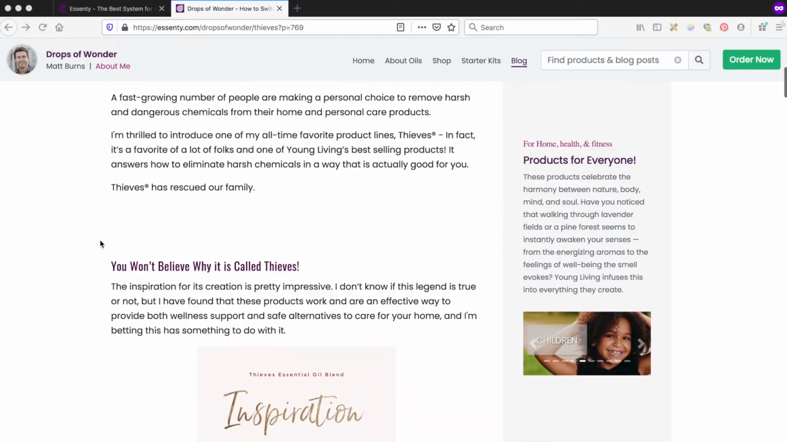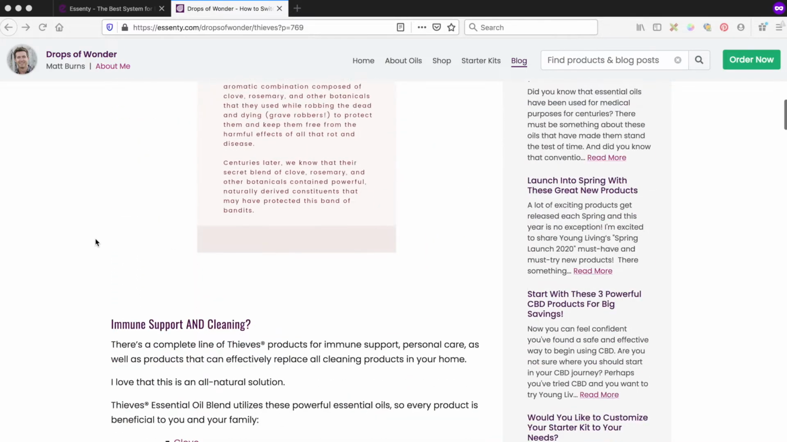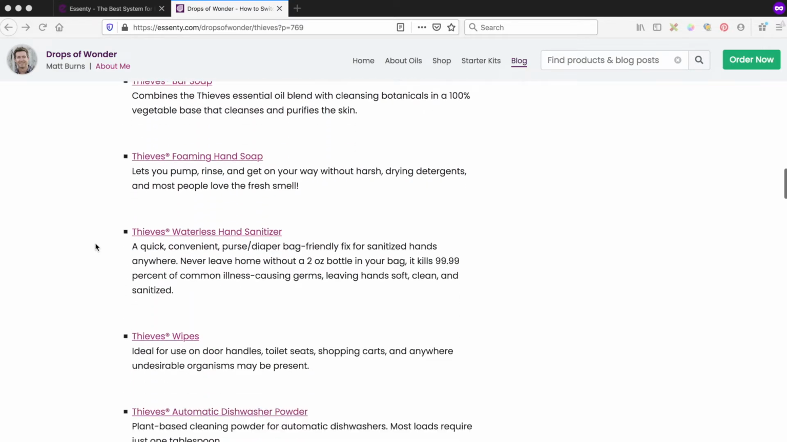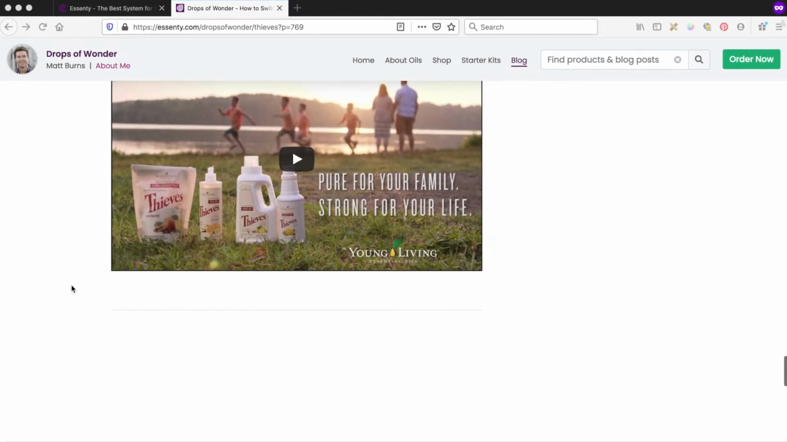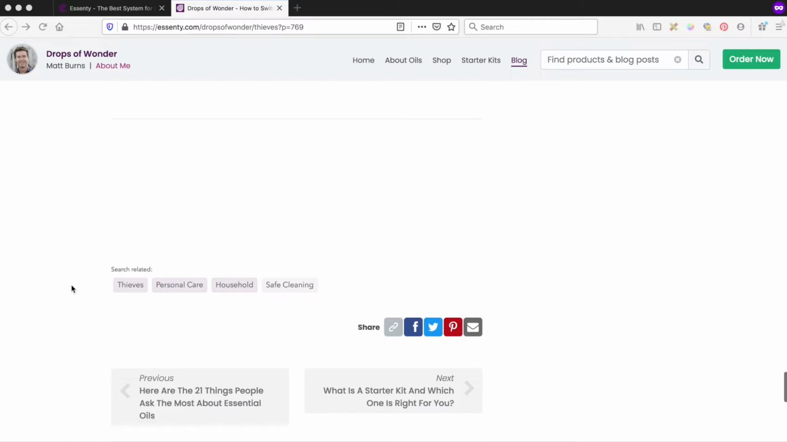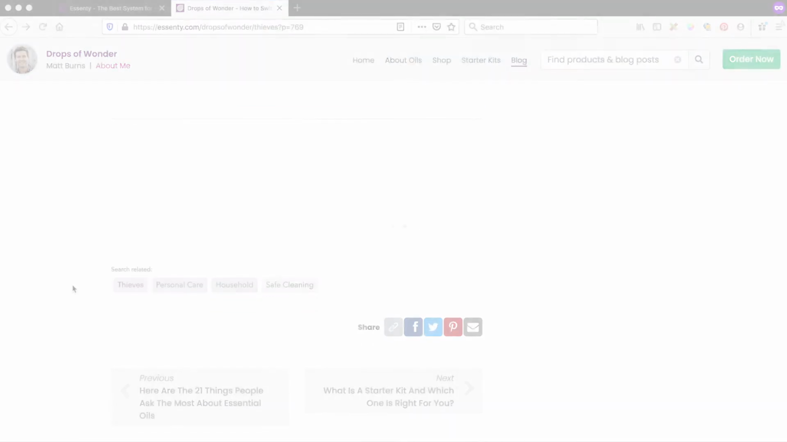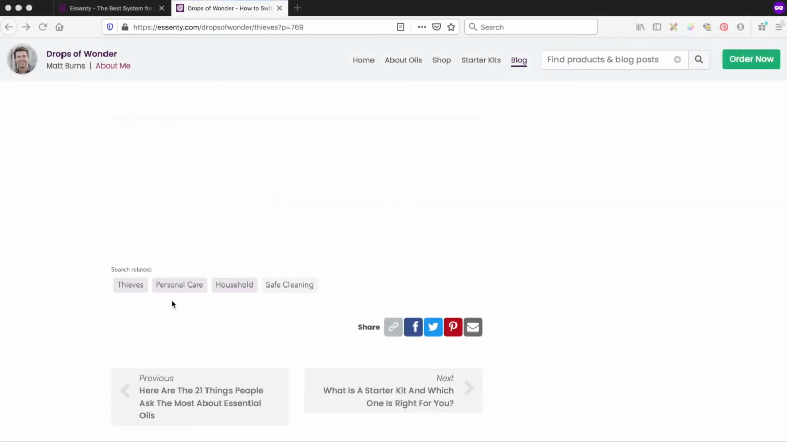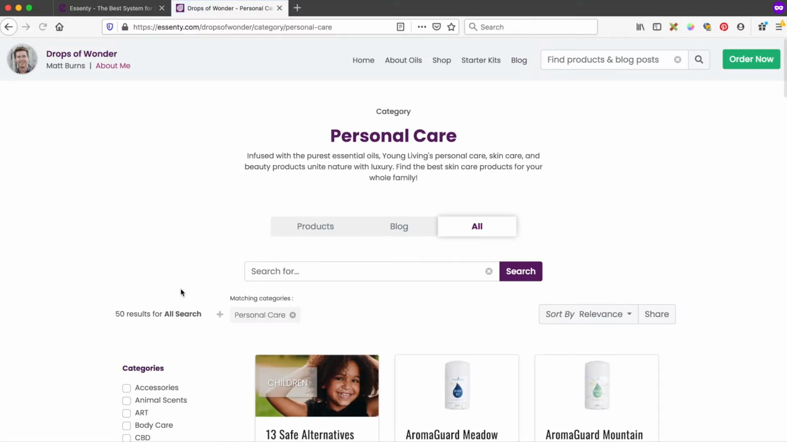Google likes interactive websites that help visitors easily navigate from one page of content to the next, providing many links to additional articles and videos. One way Essenty does this is by including categories and tags on every post on your website. Search engines call these categories and tags metadata, which is a fancy term meaning data that's used to describe and define other data. Here are the categories and tags for the Thieves post. If you click any one of these links, you'll be taken to a search results page for that metadata.